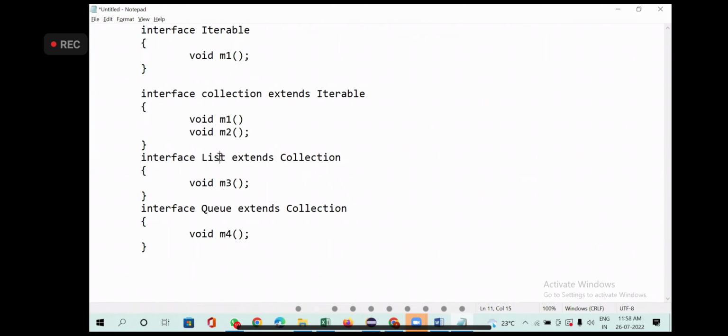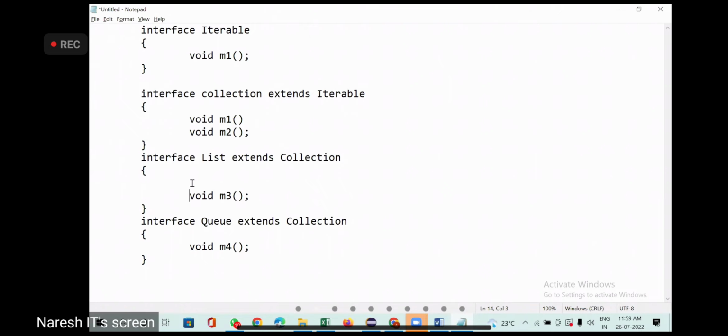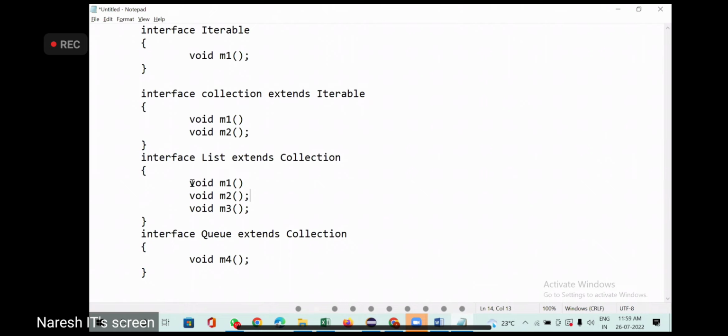Now List is extending Collection. So what will List get? Method 1, method 2, method 3. I think someone said 3, which is correct. Now Queue extends Collection. Collection has only 2 methods, method 1 and method 2. List does not extend Iterable directly.